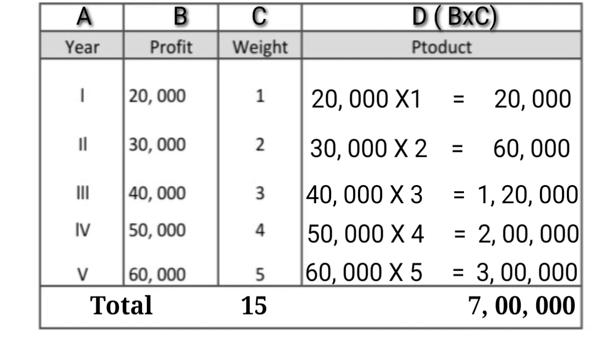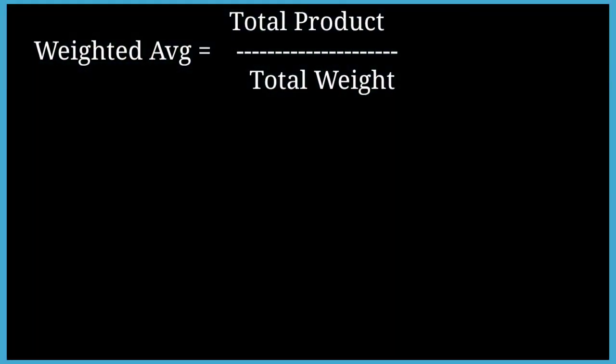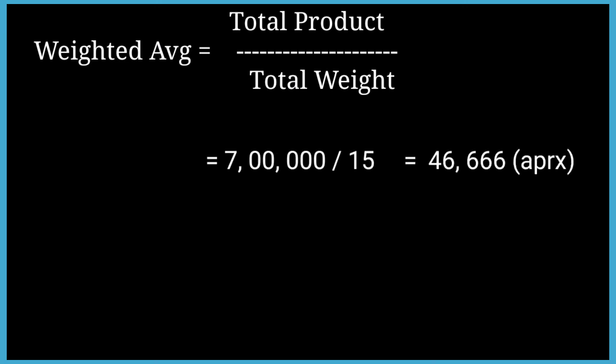Next we have to calculate the weighted average profit by using total product divided by total weight. Here the total product is 7 lakh divided by total weight 15. The amount would be 46,666. This is an approximate amount.